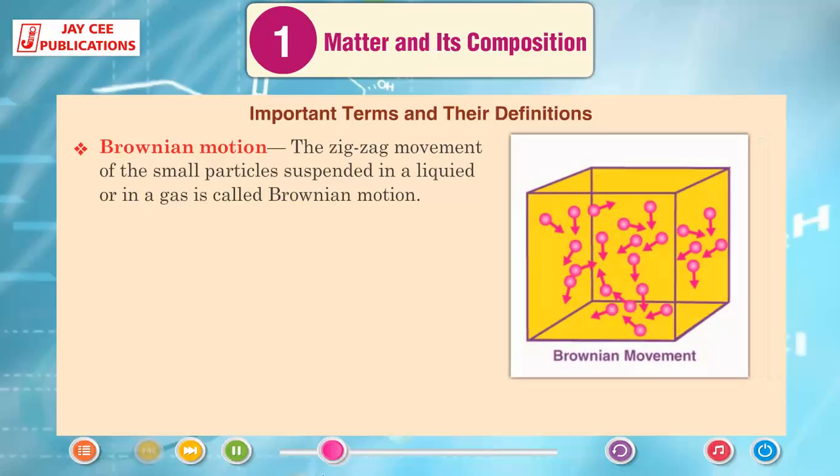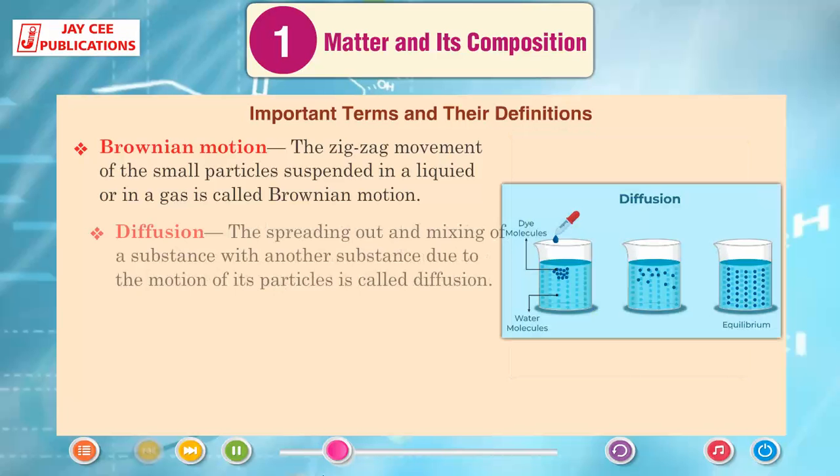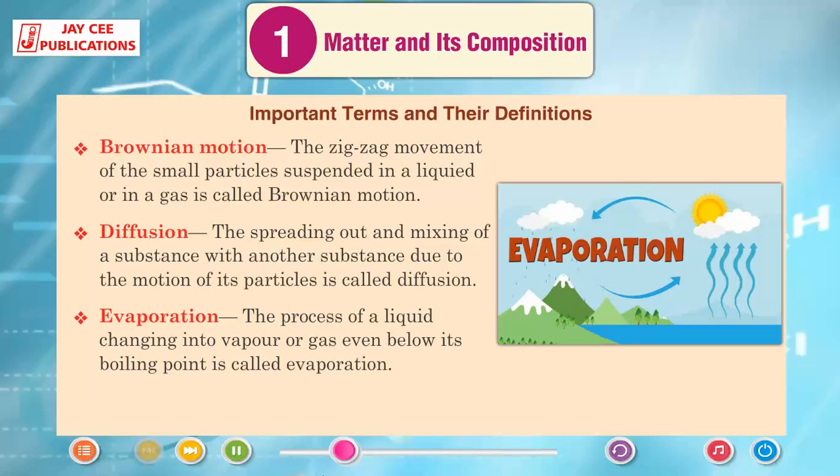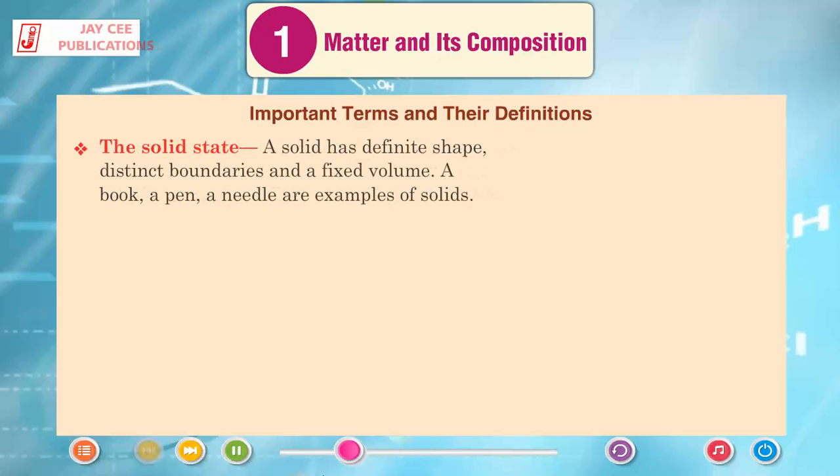Brownian motion. The zigzag movement of the small particles suspended in a liquid or in a gas is called Brownian motion. Diffusion. The spreading out and mixing of a substance with another substance due to the motion of its particles is called diffusion. Evaporation. The process of a liquid changing into vapor or gas even below its boiling point is called evaporation.